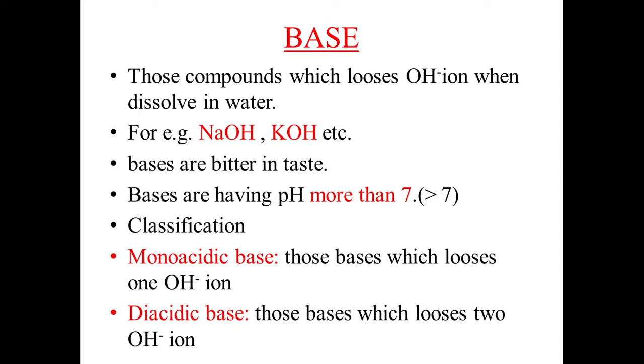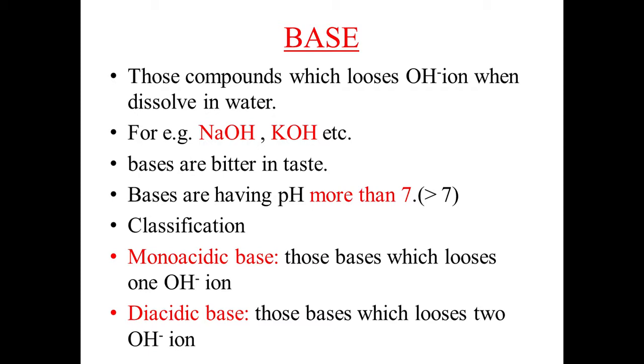Next one is bases. According to Arrhenius concept, we can define these bases. Those compounds which lose OH minus ion, that is hydroxide. OH minus ion is also known as hydroxide ion. So those species which lose hydroxide ion when dissolved in water are called bases.